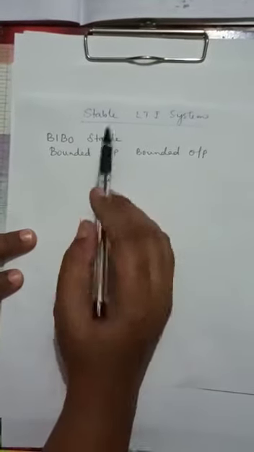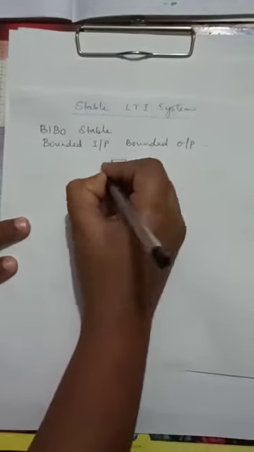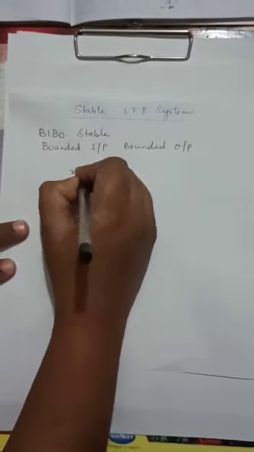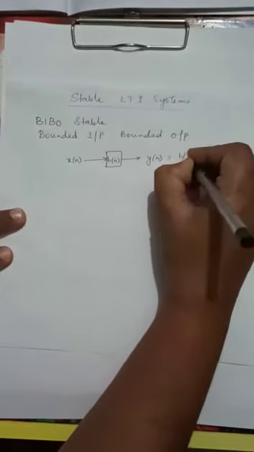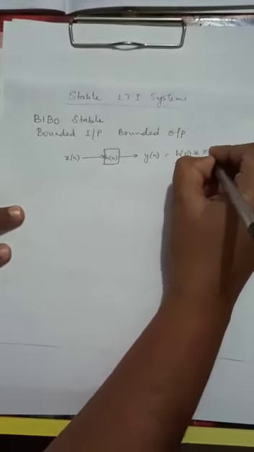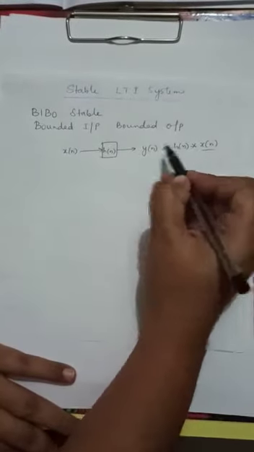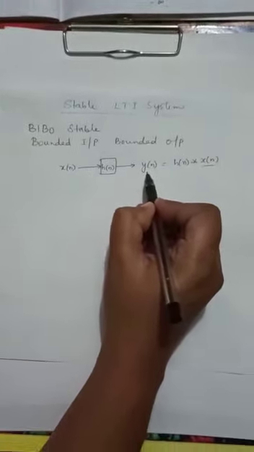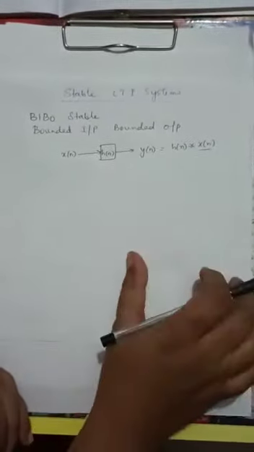If we take an LTI system, which is defined by the impulse response, input is x[n], output is y[n]. y[n] is given by h[n] convolution x[n]. If I apply a bounded input and I get a bounded output, then I can say the LTI system is a stable system.